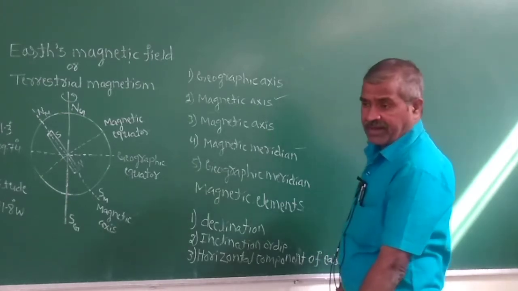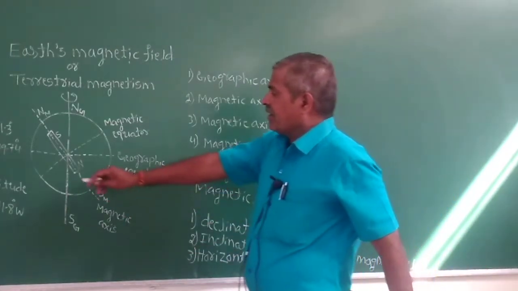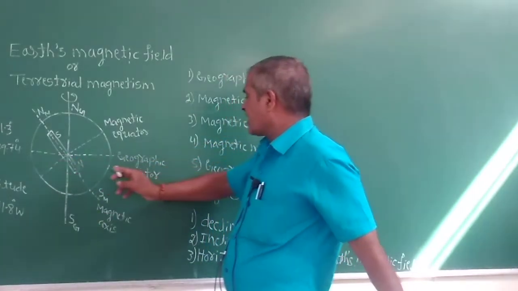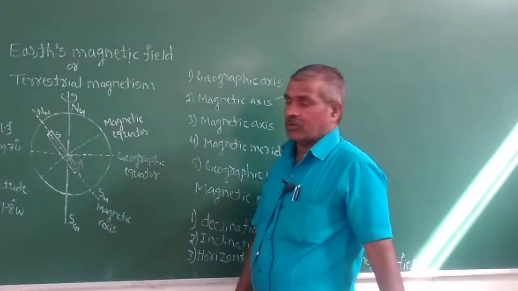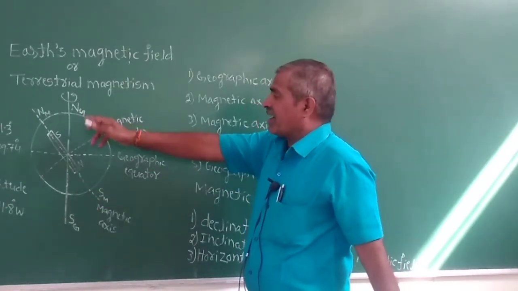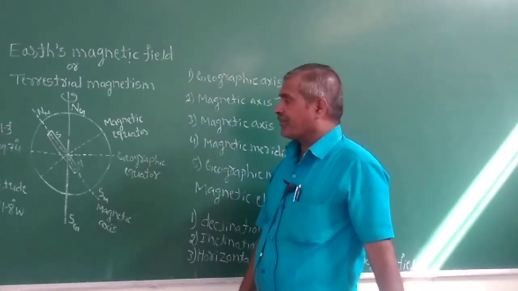This is the magnetic equator and this is the geographic equator. This is the magnetic pole and this is the geographic pole.